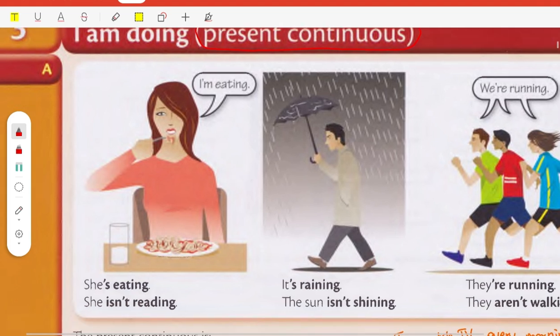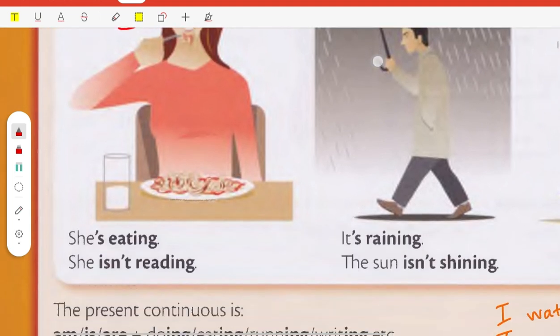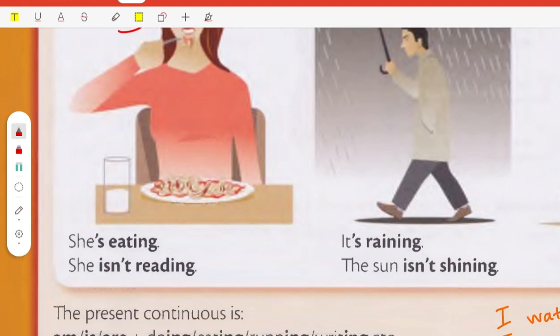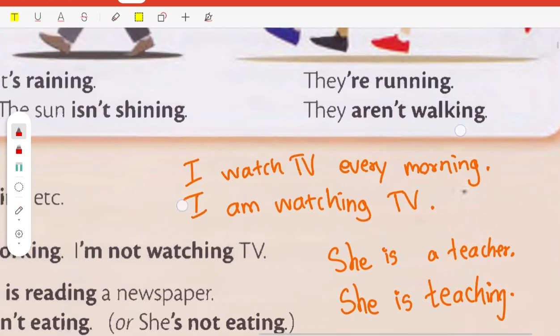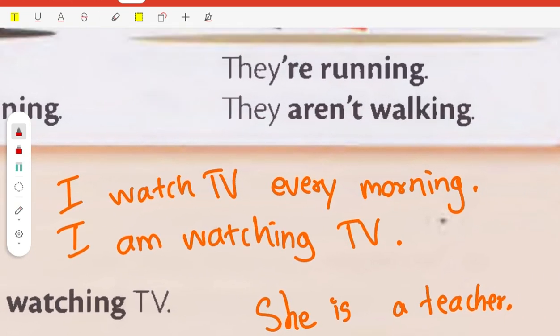For example, let's take a look at this girl. When she says "I am eating," she's still eating while she's speaking. For example, if you say "I watch TV every morning," that means you are talking about your regular activity. That means you usually do this every day. So, "I watch TV every morning" is present simple. But if you say "I am watching TV," that means you are watching it right now.